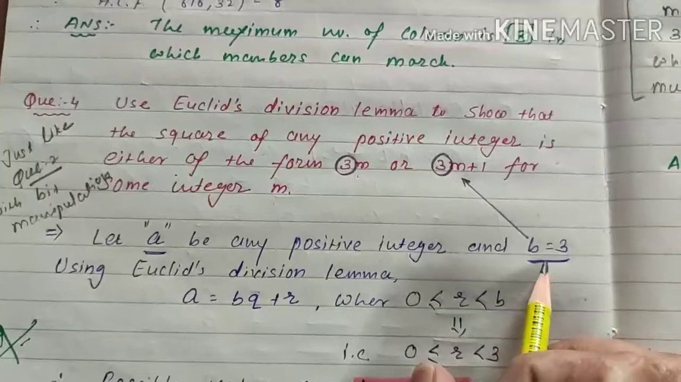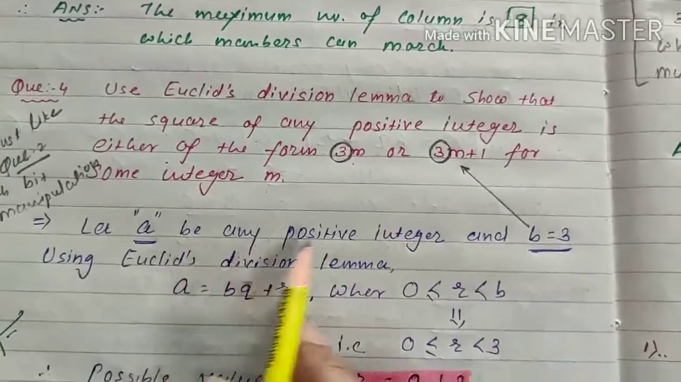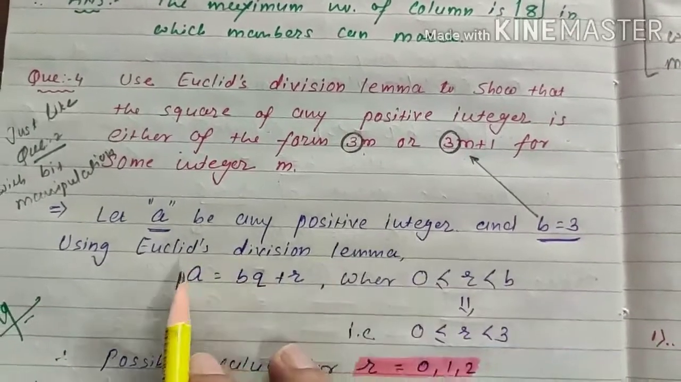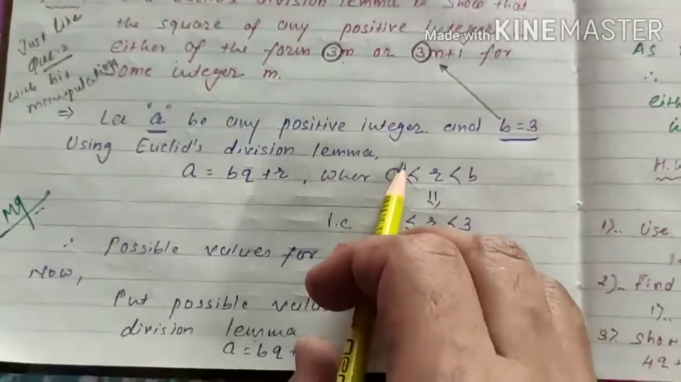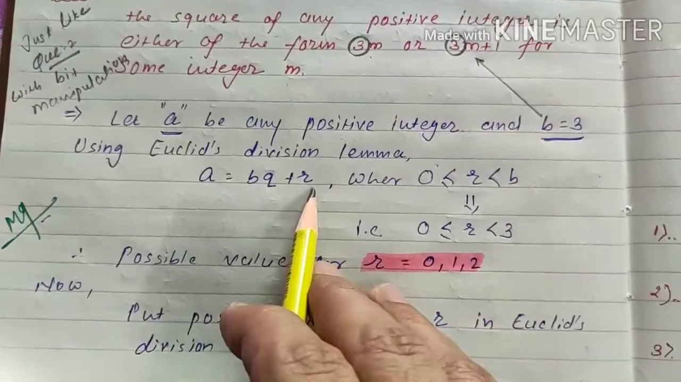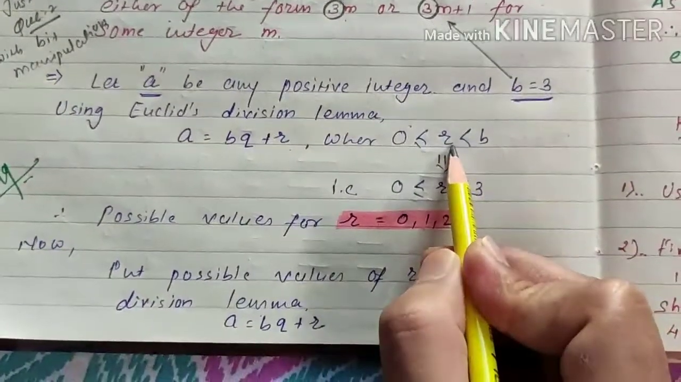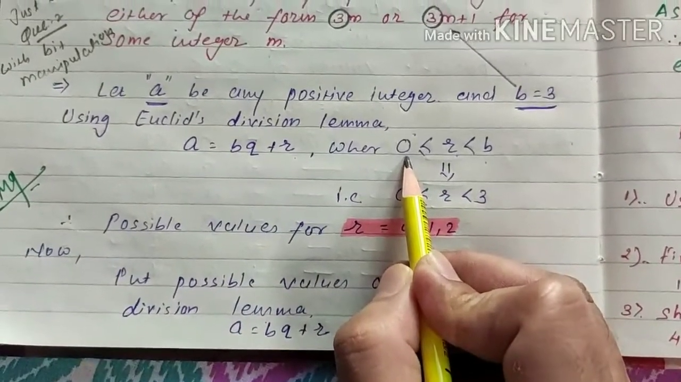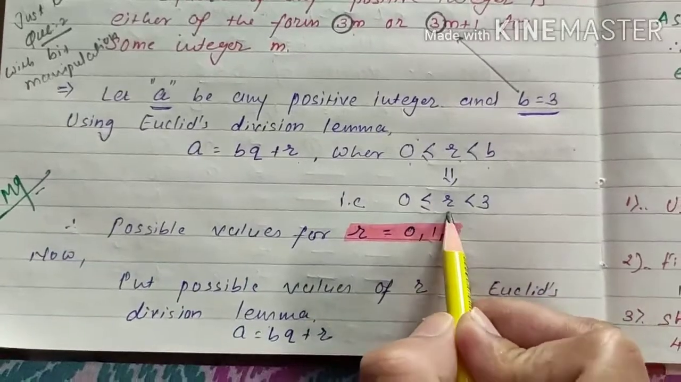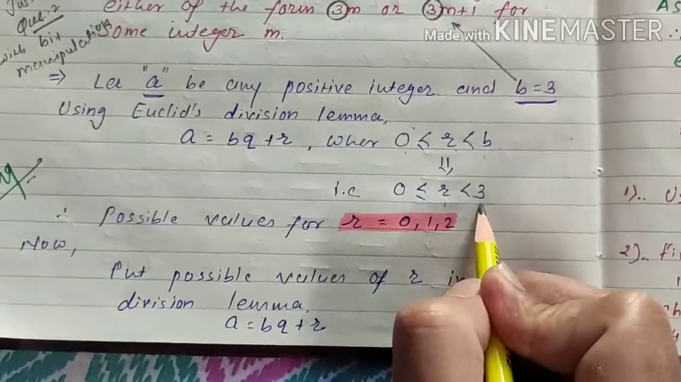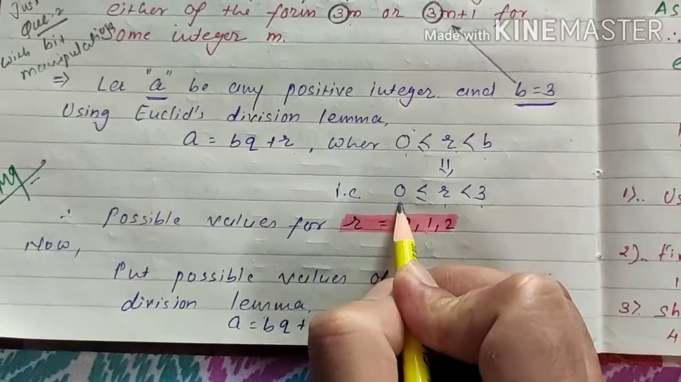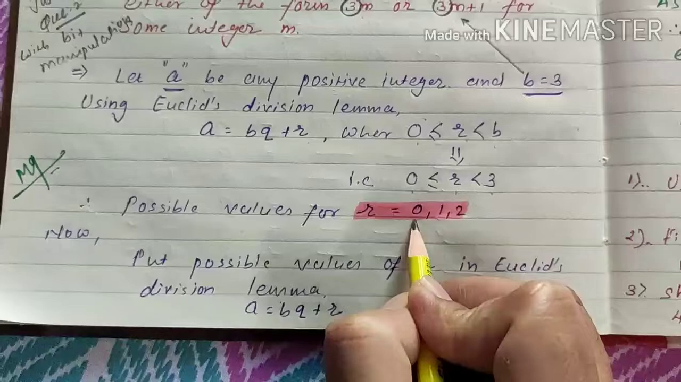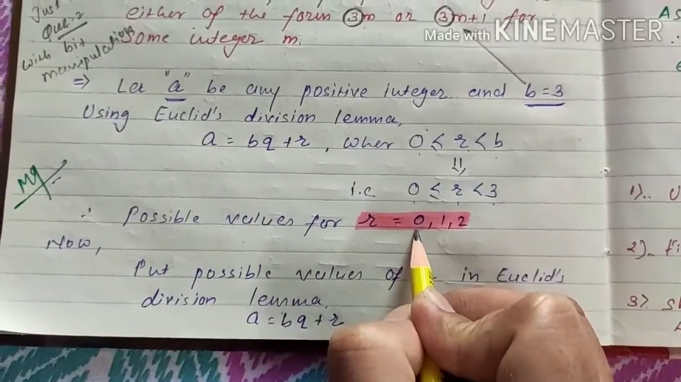So here b is equal to 3. Let a be any positive integer and b is equal to 3. Using Euclid division lemma, we know the formula a is equal to bq plus r, where r is definitely less than b, and r may be 0 or greater than 0. So the value of r is less than 3 and greater than or equal to 0, and therefore the possible values of r are only 0, 1 and 2.